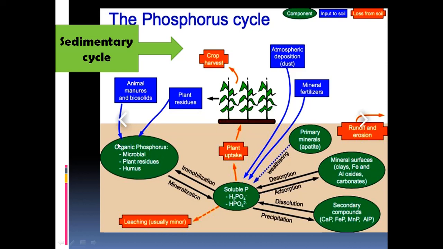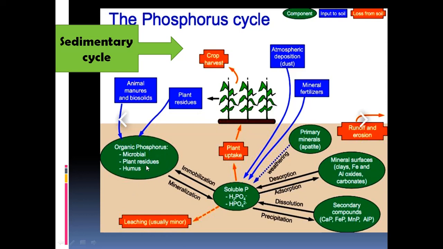And how has this phosphate reached the soil? It is from animal manure and biosolids: the excreta and droppings of the birds contain a lot of phosphate, and human excreta also contain phosphate. In that way the phosphorus is reaching the soil, and even from the dead and decomposing plant material, phosphates will be there in the soil.